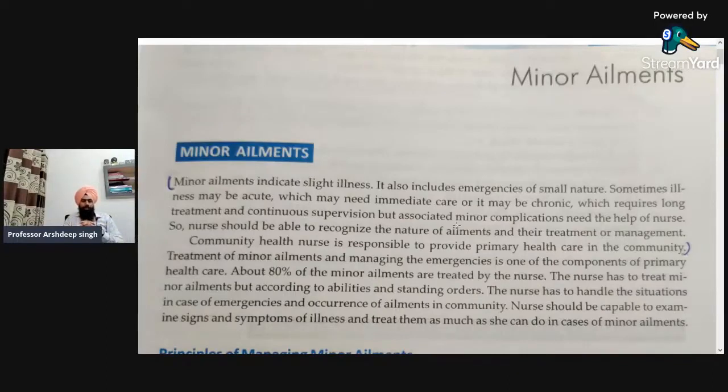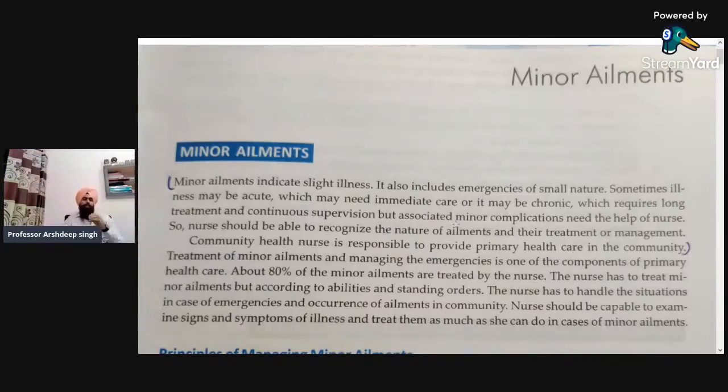As per the book or the notes, minor ailments indicate slight illness. It also includes emergencies of a small nature. Sometimes the illness may be acute, which may need immediate care, or it may be chronic, which requires long treatment and continuous supervision. So a minor ailment is a slight illness.